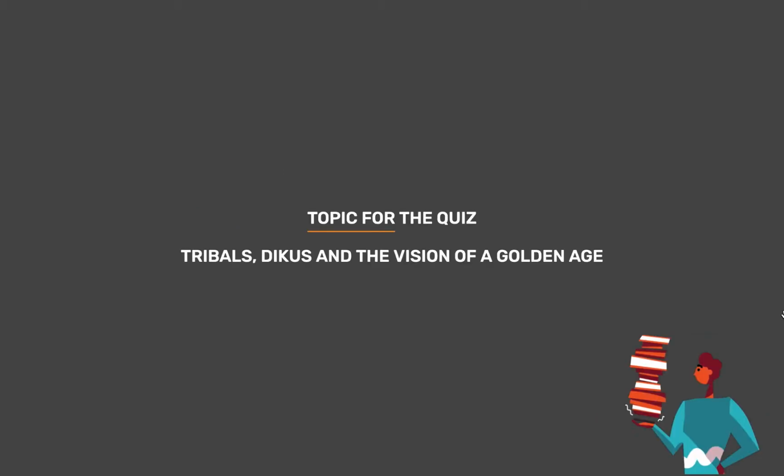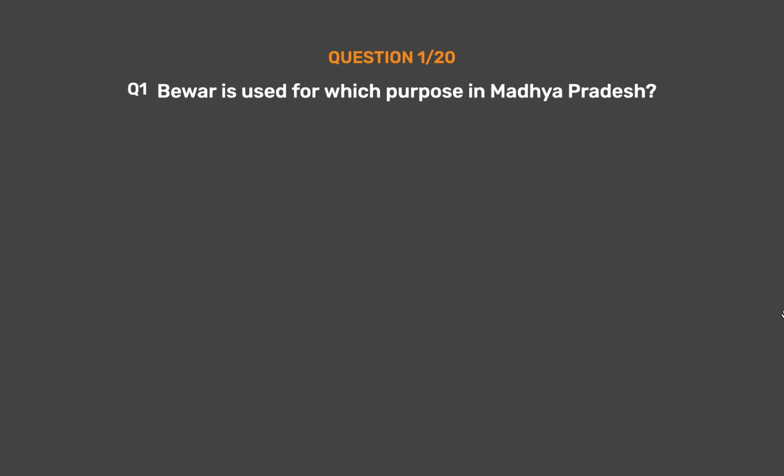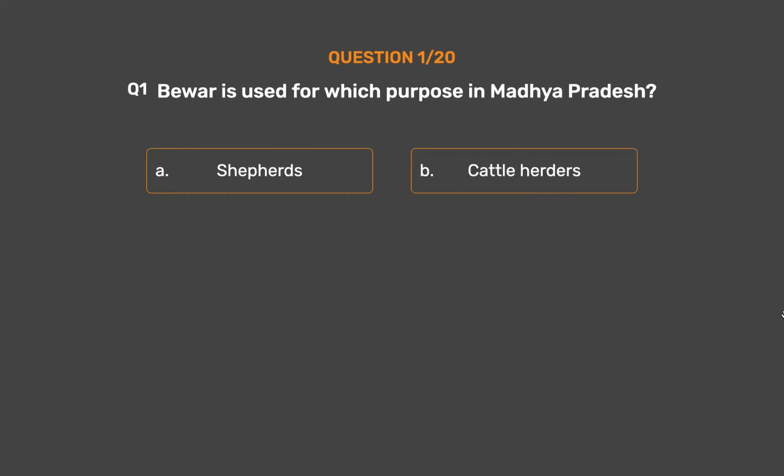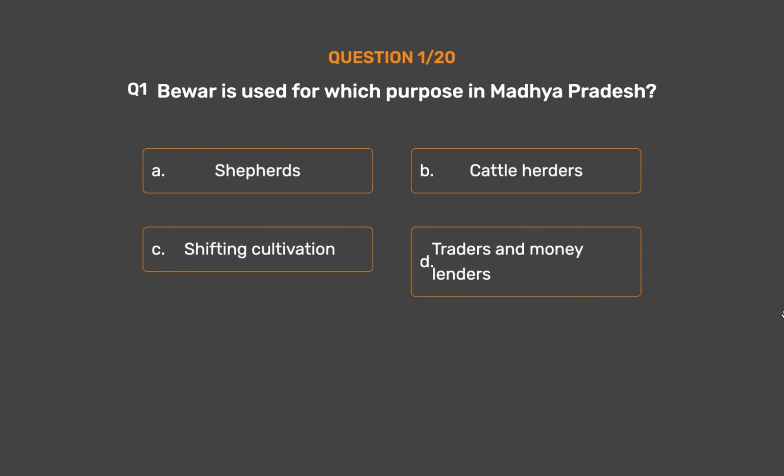Topic for today's quiz is Tribals, Dikus and the Vision of a Golden Age. Question number 1. Beaver is used for which purpose in Madhya Pradesh? Option A. Shepherds. Option B. Cattle herders. Option C. Shifting cultivation. Option D. Traders and money lenders.